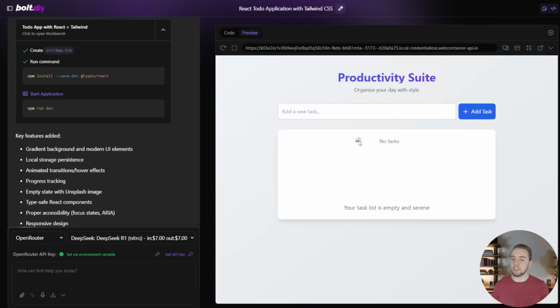And it doesn't show the image. I think that's actually more of an issue with the web container with Bolt. Overall, this looks absolutely perfect. So I think the functionality goes to R1. Speed is definitely going to o3-mini right now.